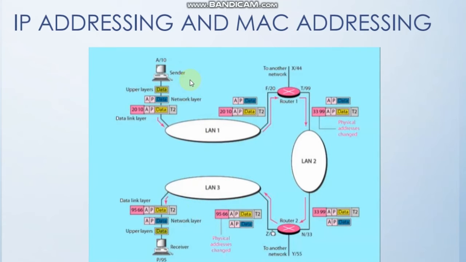So here again, we need to send the data from sender computer A to the receiver computer B. What happens is the data is generated in the application layer and is then transported to the transport layer, which I haven't dealt with in this part, and then to the network layer. In the network layer, two contents are added, that is A and B, which are the IP addresses of the sender and the receiver computer respectively. Afterward, from the network layer, it is sent to the data link layer, where the MAC addresses of the destination and the source are added.